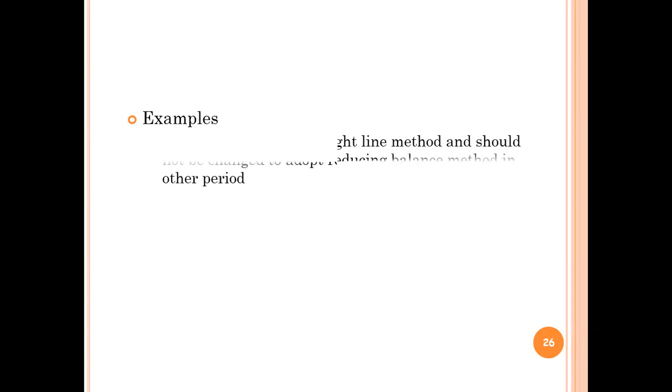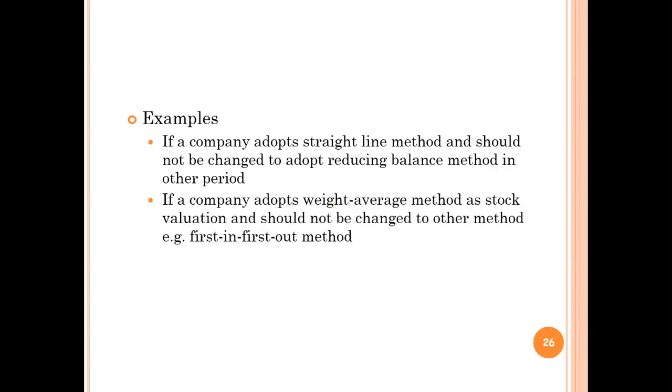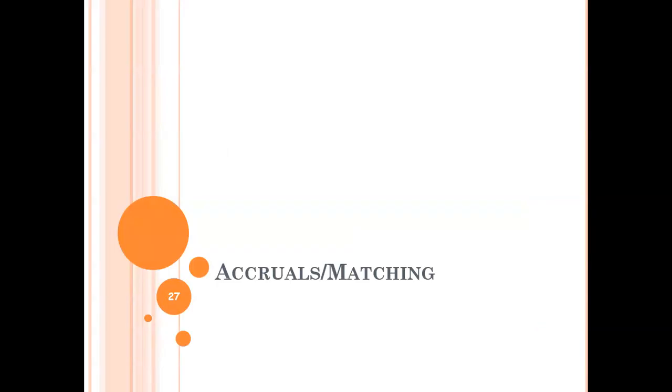For example, if a company adopts the straight line method, it should not change to the reducing balance method in another period. If a company adopts the weighted average stock valuation method, it should not change to the first in first out method in the next accounting period. That is the consistency you need to maintain. Then another one, accruals or matching.